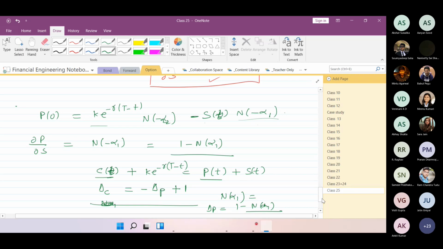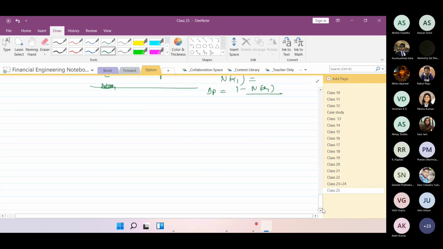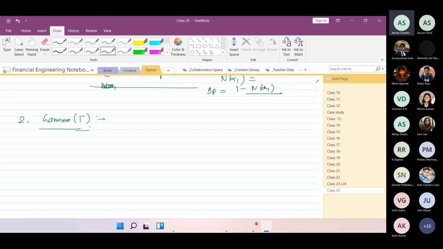Now, do you remember duration and convexity? What was the relation between duration and convexity? The convexity is again the partial derivative of the duration. Yes or no?